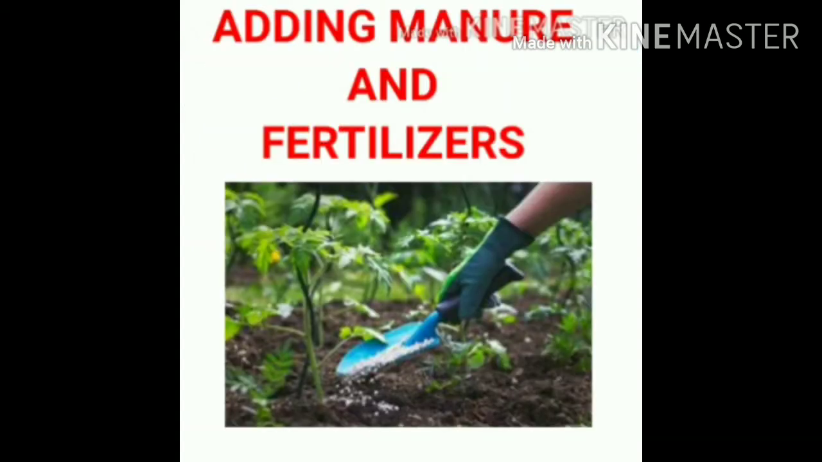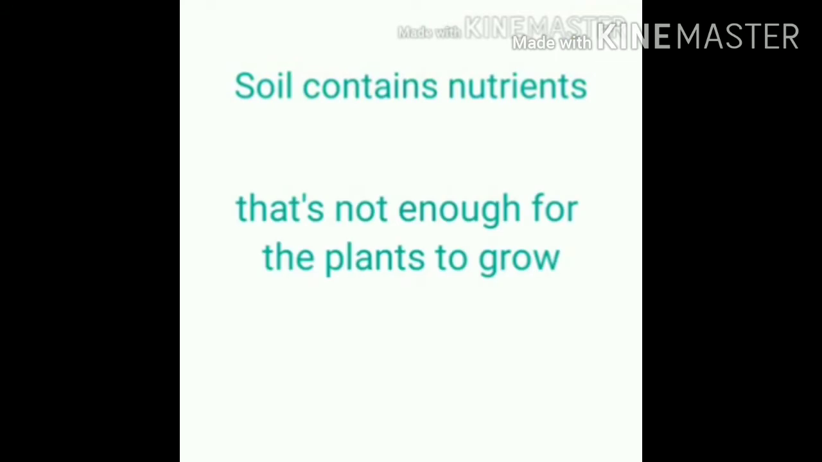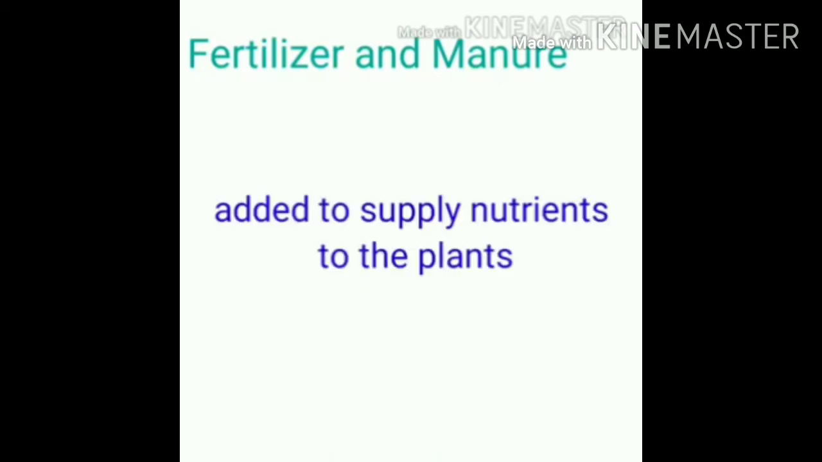Now we are going to see about adding manure and fertilizer. We know that soil is having nutrients, but that is not enough for the plants to grow. So we are giving fertilizer and manure. These are the substances that are added to the soil to supply nutrients to the plant. But the nature of the manure and fertilizer is totally different. That we will see one by one, and at last we will see the difference.